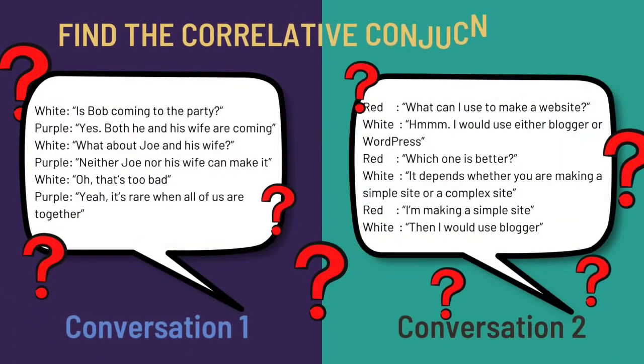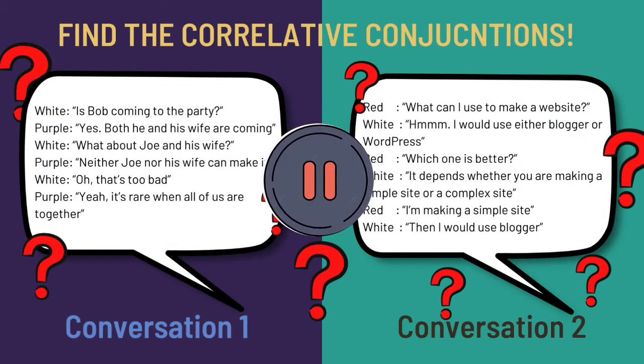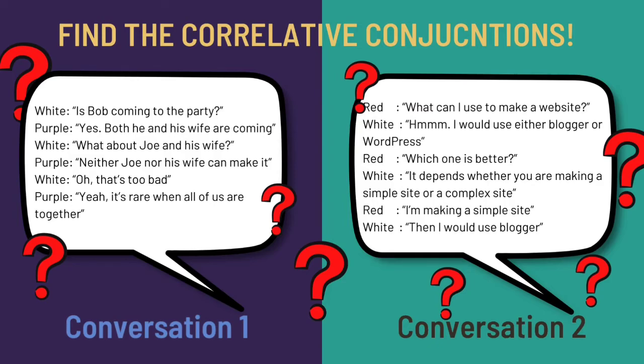We will use the same conversations as I have given to you before, and I want you to try to identify the linguistic elements of correlative conjunctions. If you pay attention to our learning goals today, you will be able to answer. But if you don't, just try to guess what are the correlative conjunctions in the dialogue or in the conversations. Okay? Good. Here are the conversations. You can pause this part, then you can start to think about the answers.